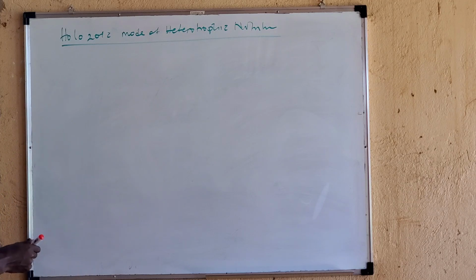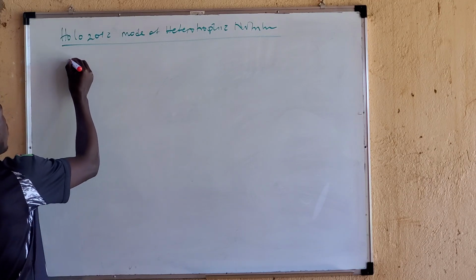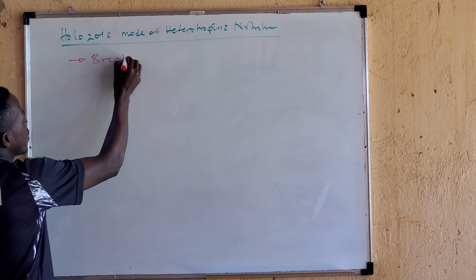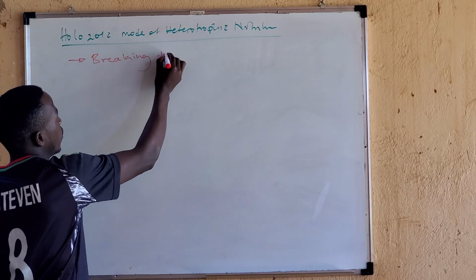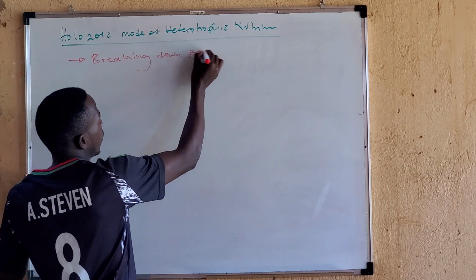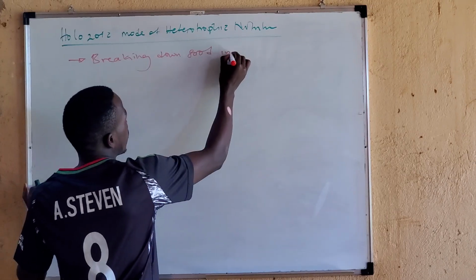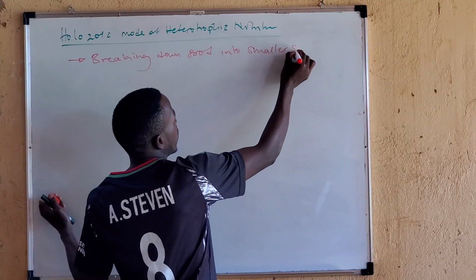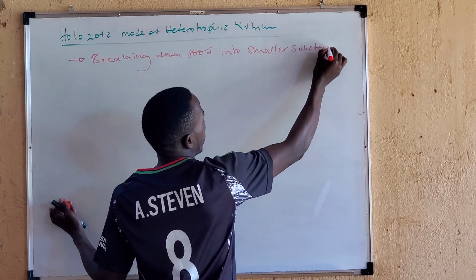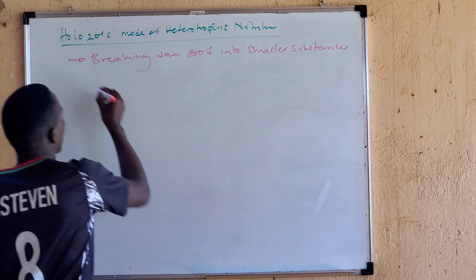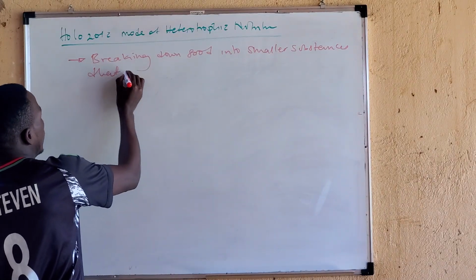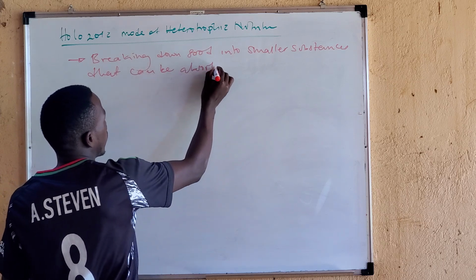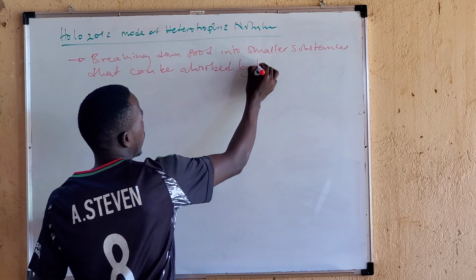Under holozoic, organisms are breaking down food substances into smaller substances that can be absorbed by the body.